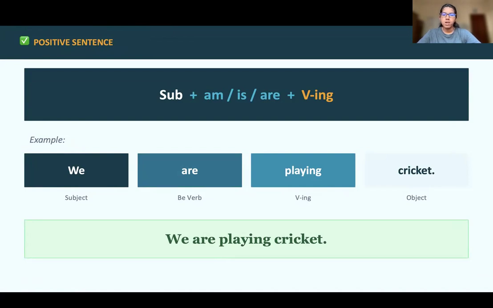Okay. Now let's make 6 types of sentences. Our example is we are playing cricket. Then look at the positive sentence, how to make the positive one. Positive is the simplest. We are playing cricket. We is the subject, are is the be verb, and playing is the verb of this situation. It's very easy.